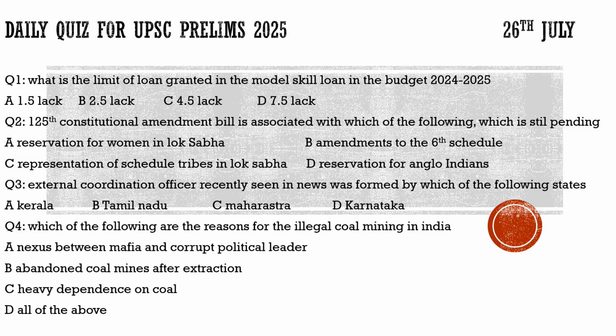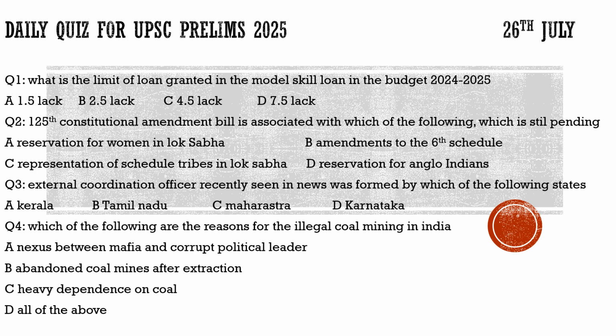This year the government changed it to 7.5 lakh, so the correct option would be option D. But earlier the limit of the loan was only 1.5 lakh, and it is said that because of this small amount of loan, this scheme was called a failed scheme. Now the government has remodeled it, and they have increased the limit of the loan to 7.5 lakh.